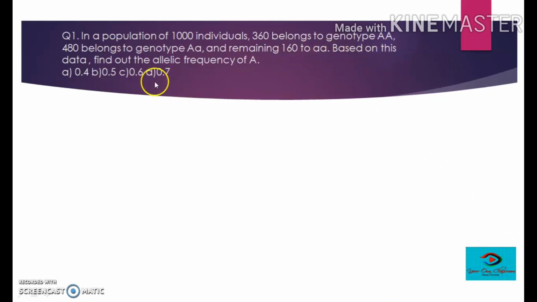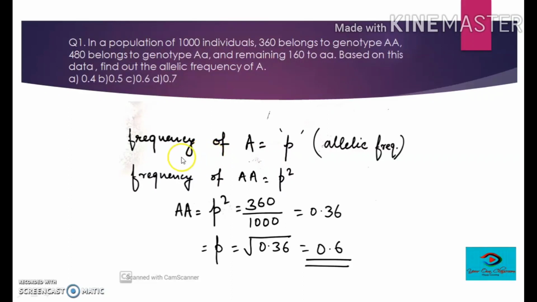Based on this data, find out the allelic frequency of capital A. It is very clear from this question that it is asking for the allelic frequency of A, and it has already given the values of capital A capital A. So you can find this by dividing 360 by 1000. That's the value of capital A capital A, and as we have seen earlier, the frequency of occurrence of capital A capital A would be p square.